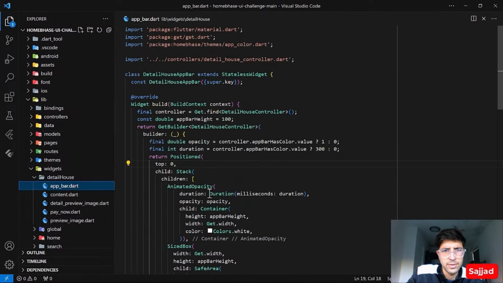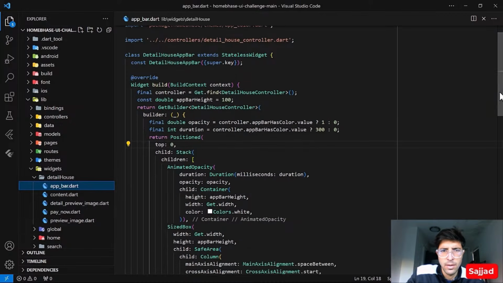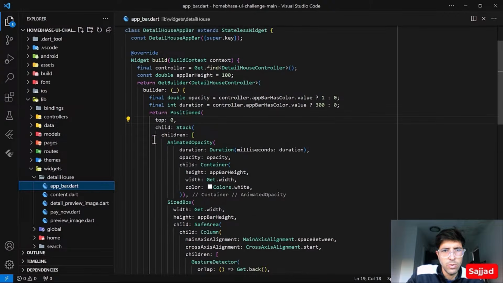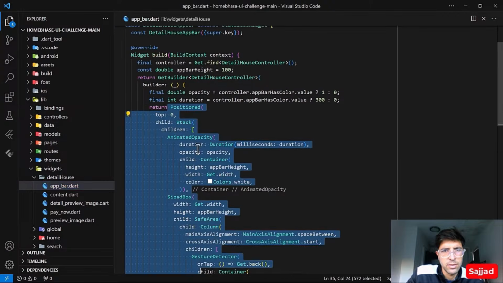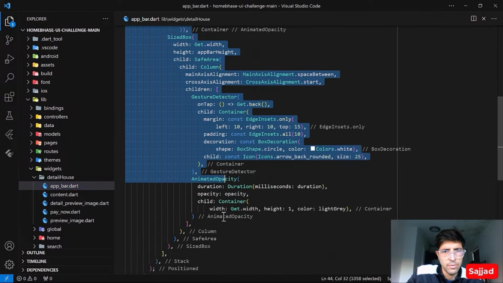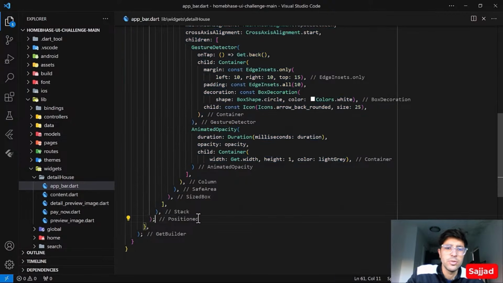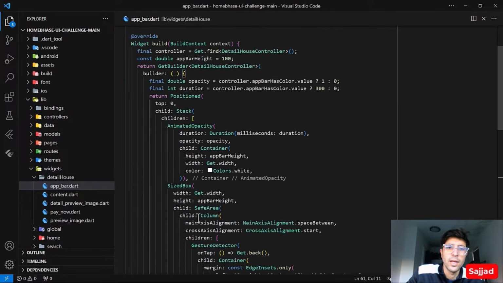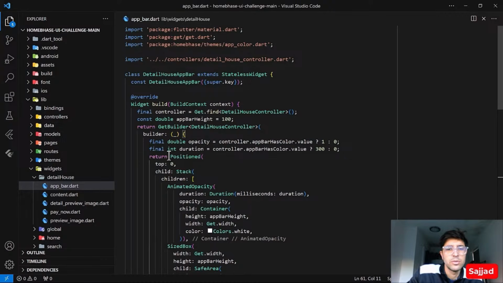So here you can see that there's a lot of code inside the app bar. It's always better to extract the widgets outside, so it's more readable and more maintainable.